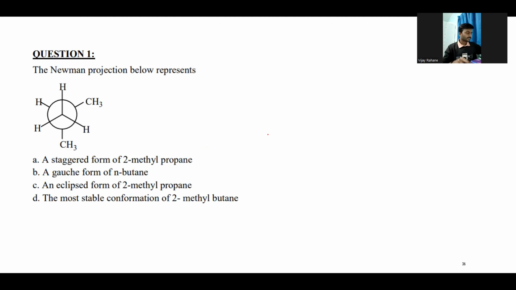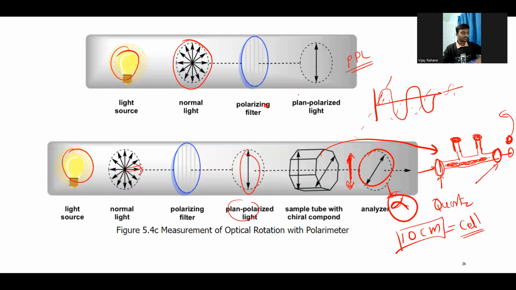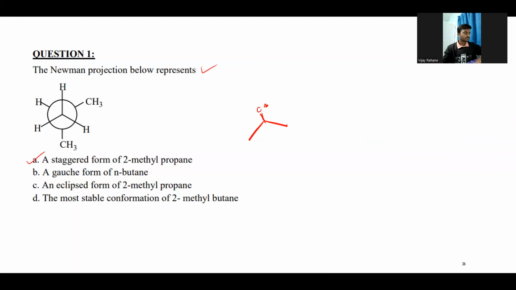These are questions from the next week's topic that we have covered. The Newman projection below represents, so this is the Newman projection they have given, and we need to find out what this Newman projection is for. The option given is the staggered form of 2-methyl propane. So we'll write the structure of 2-methyl propane. 1, 2, 3, right? Propane, and 2-methyl means this methyl group.